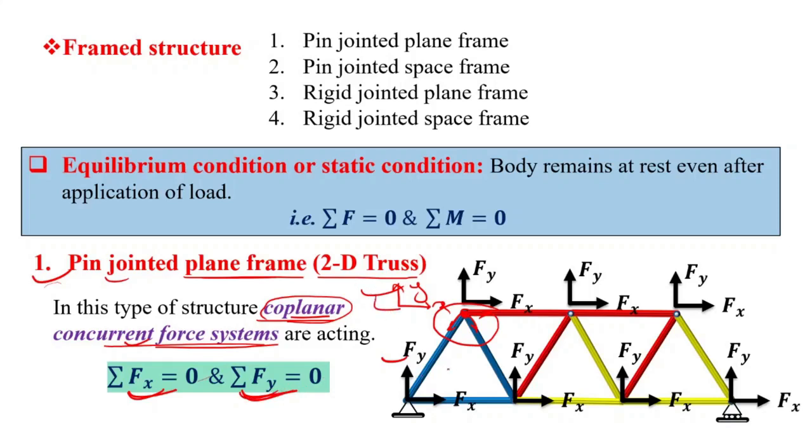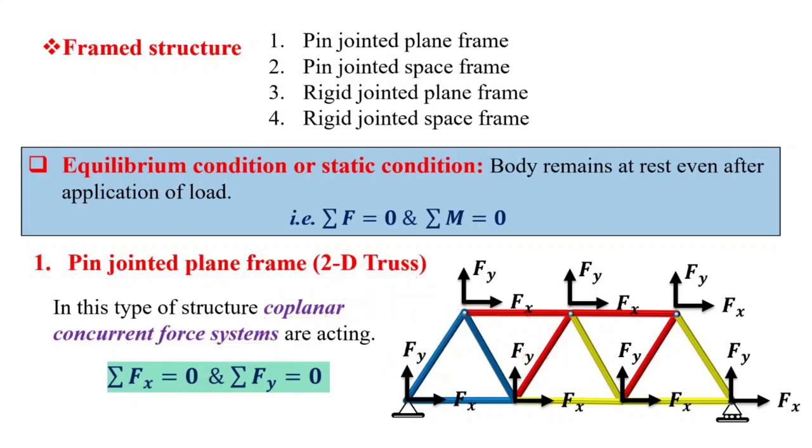Before we go to the next type of structure, I will tell you why I have put this in a different color. This member is red color and this member is yellow color. I will discuss this when I discuss the degree of static indeterminacy of 2D truss. Okay, so is it clear up to here what a pin jointed plane frame is, right?